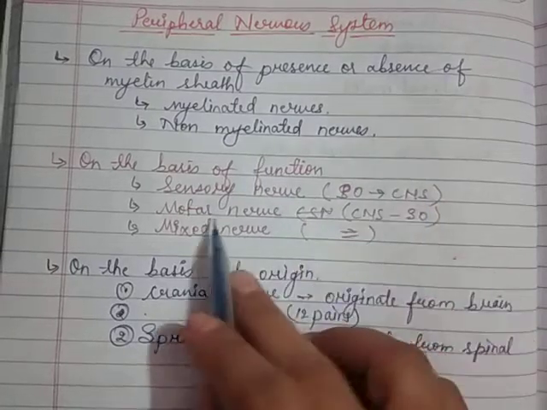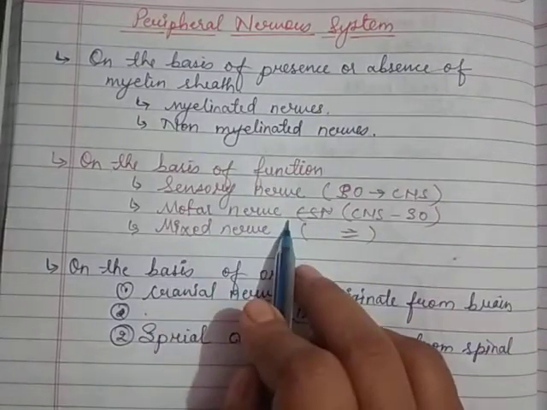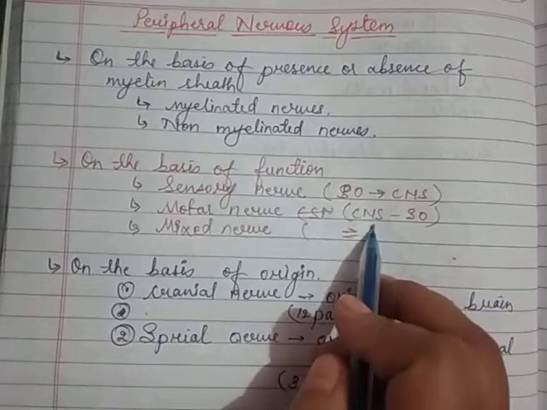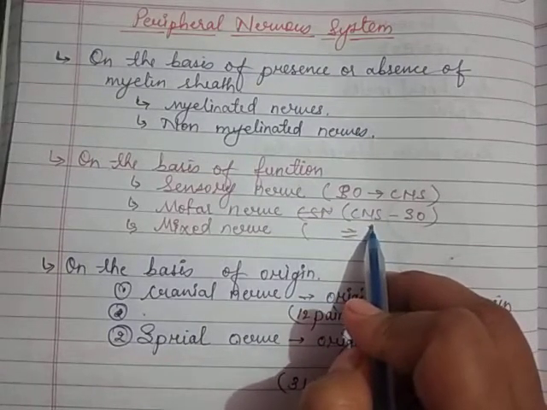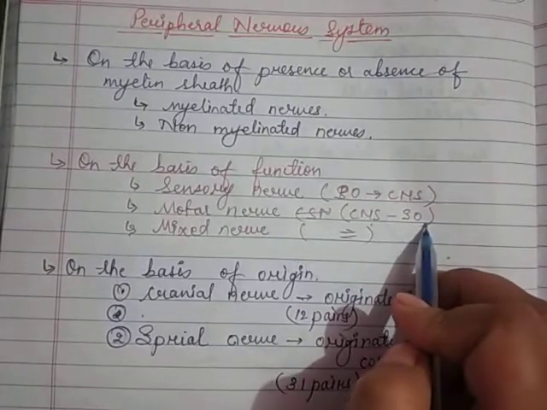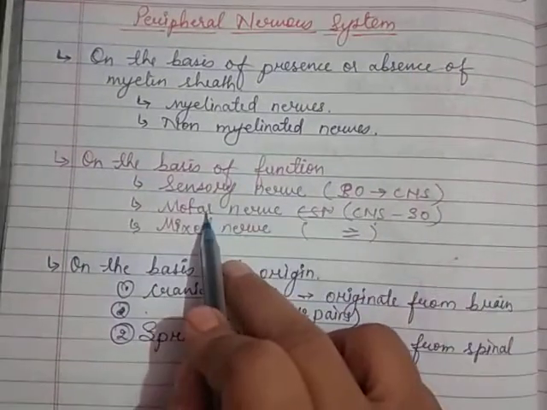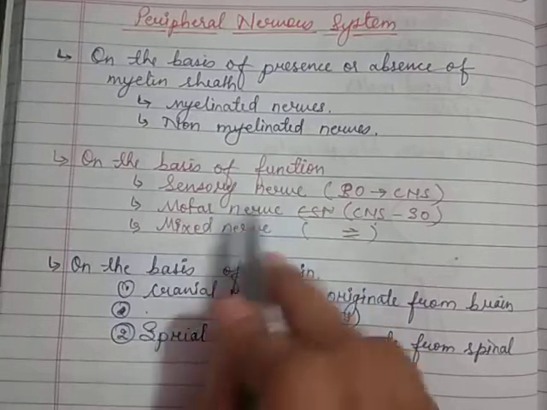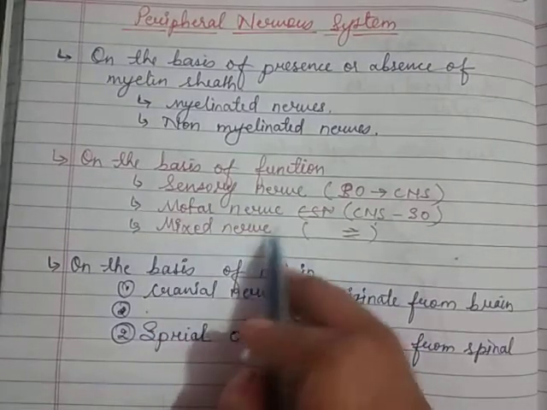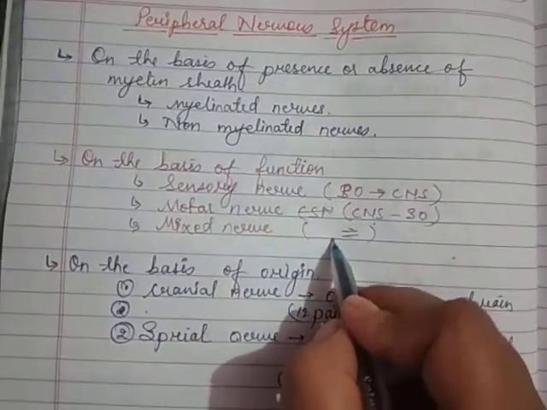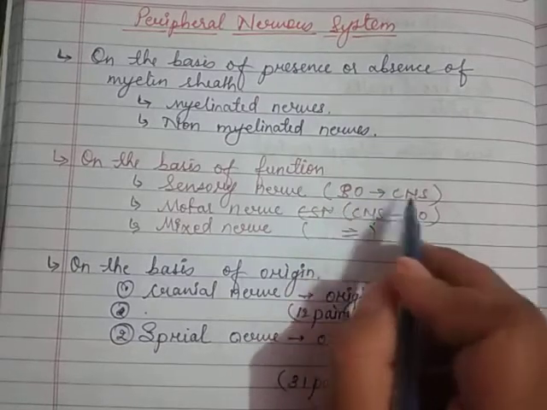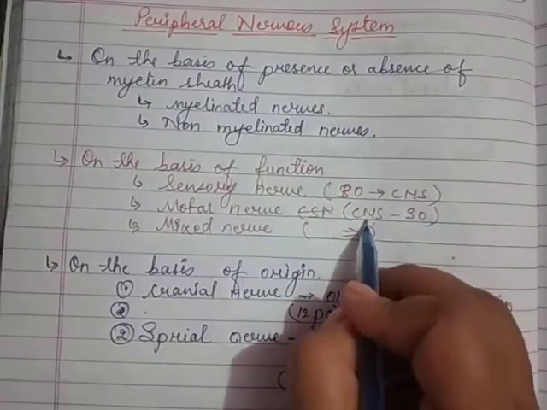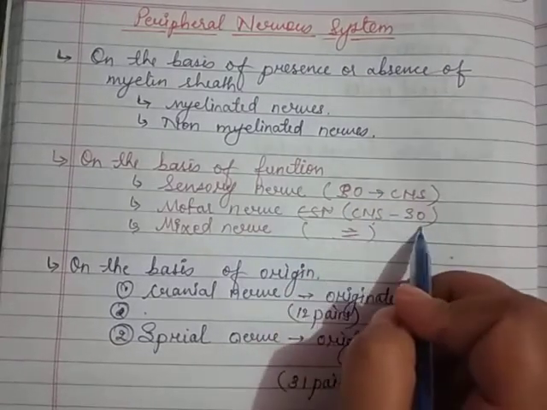Yes, motor nerve. What is the role of the motor nerve? It conveys the information or the message from the central nervous system to the sensory organ. That is the work of the motor nerve. Yes, then the mixed nerve. Mixed nerves send messages in both directions, that is from the sensory organ to the central nervous system, and from the central nervous system to the sensory organ.